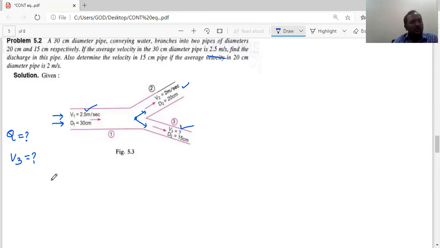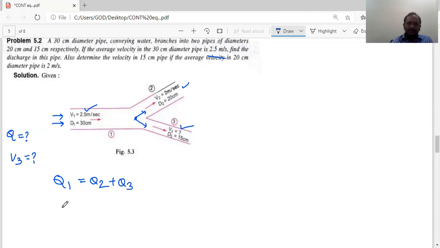So we know whatever the discharge, let it be first, second, and this is the third pipe. Whatever the discharge Q1 is separated into two parts. That means Q2 plus Q3. That means the total discharge, whatever the fluid here, that fluid only divided into two branches. So we can write Q1 is equal to Q2 plus Q3.